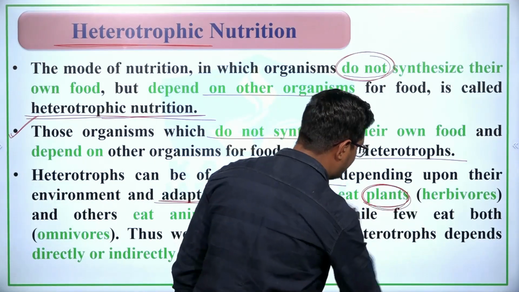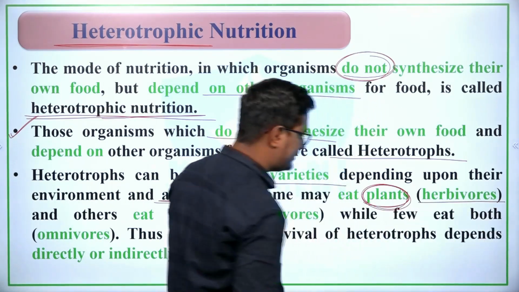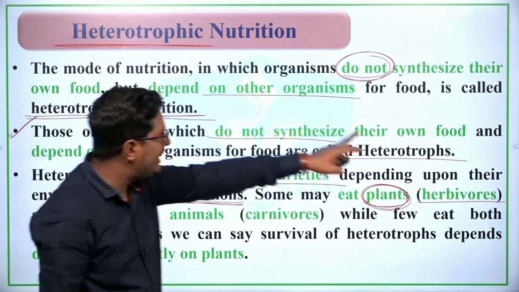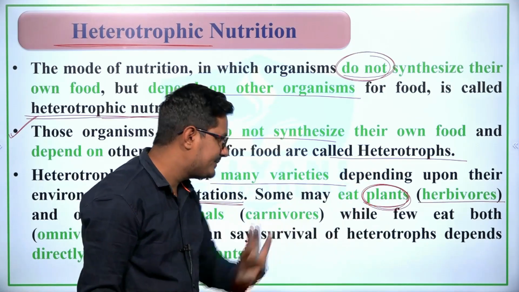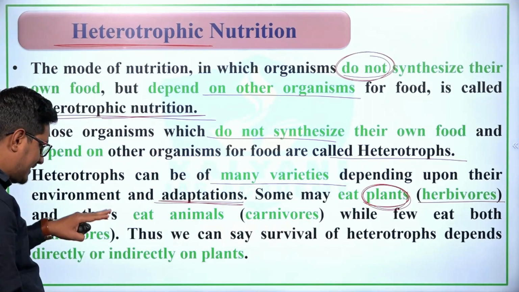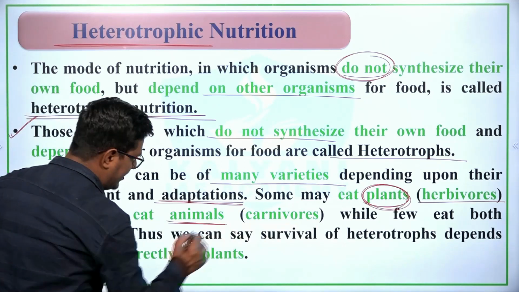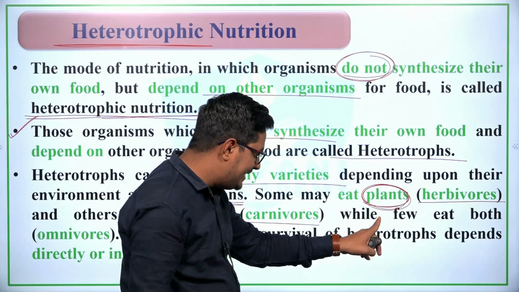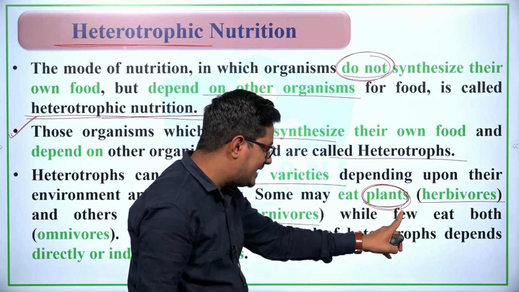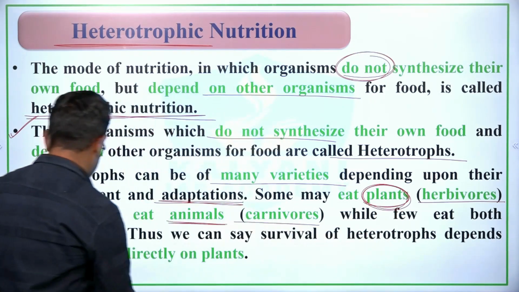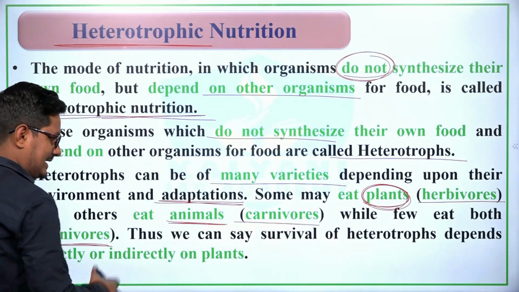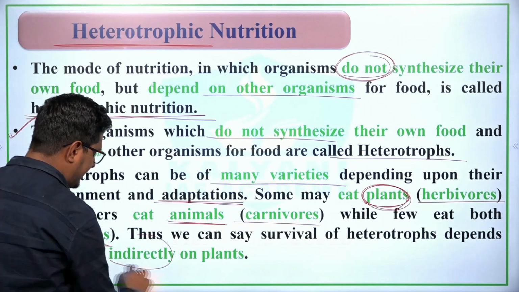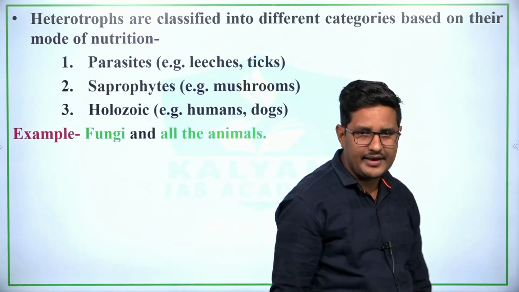and those that consume plants are called herbivores. So some heterotrophs eat plants, known as herbivores. Other organisms eat animals, known as carnivorous, and some heterotrophs eat both plants as well as animals, known as omnivorous. Thus we can say that the survival of heterotrophs depends directly or indirectly on plants.